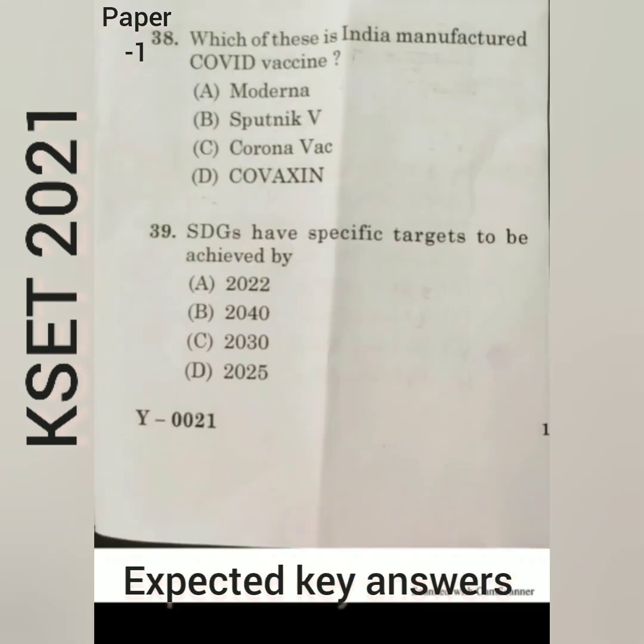Then next question, which of these is an India manufactured COVID vaccine? Out of these four options, option D is the correct one, Covaxin. The next one, SDGs, that means Sustainable Development Goals, have specific targets to be achieved by. Here option C is the correct one. The Sustainable Development Goals have specified targets to be achieved in the year 2030. So here option C is the correct one.